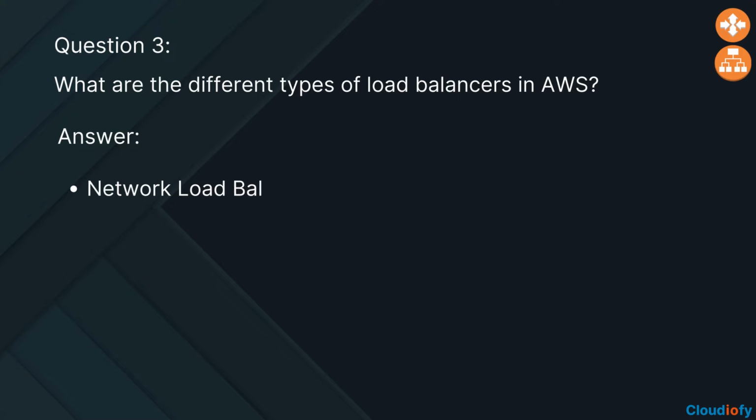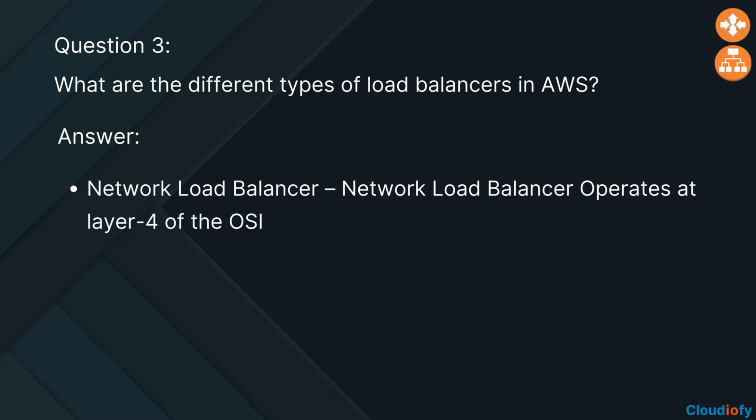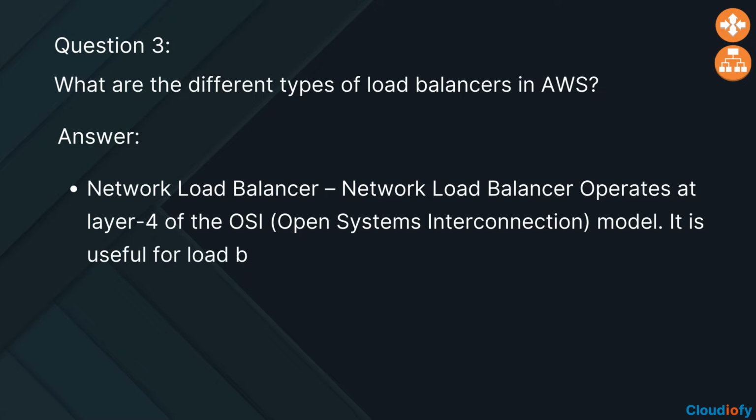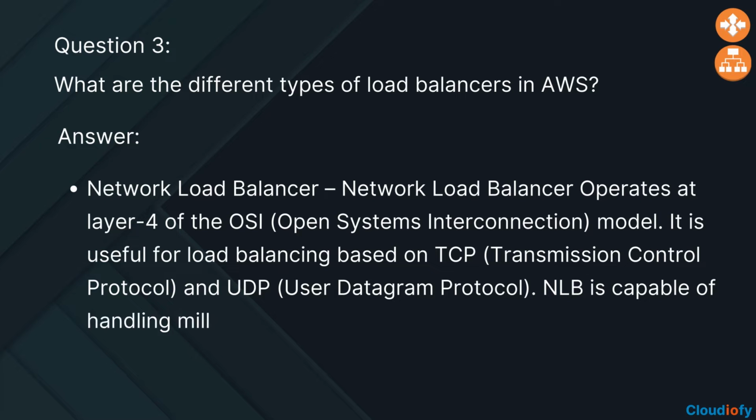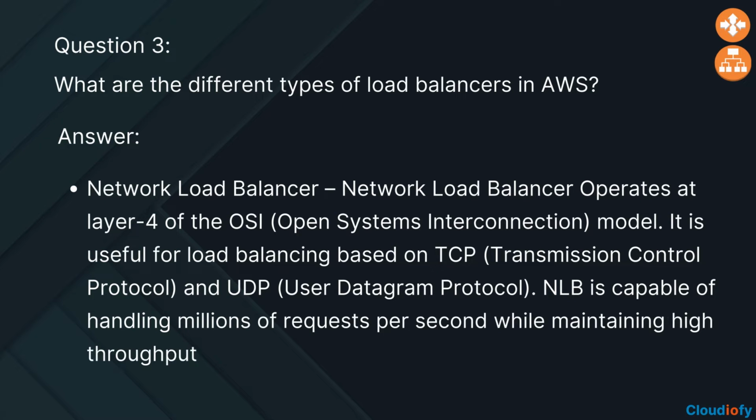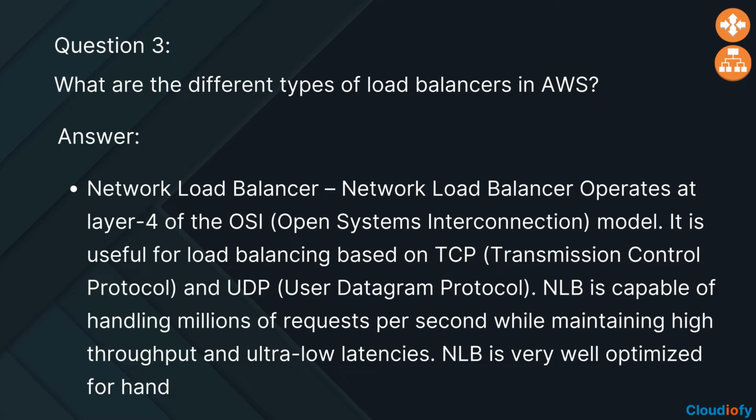Network load balancer. Network load balancer operates at layer 4 of the OSI, Open Systems Interconnection, model. It is useful for load balancing based on TCP, Transmission Control Protocol, and UDP, User Datagram Protocol. NLB is capable of handling millions of requests per second while maintaining high throughput and ultra-low latencies. NLB is very well optimized for handling sudden and volatile traffic patterns.